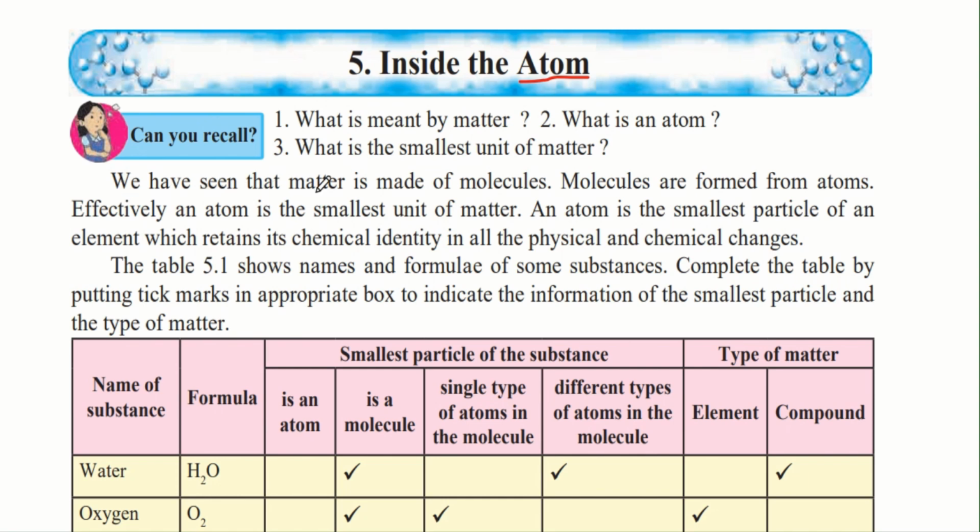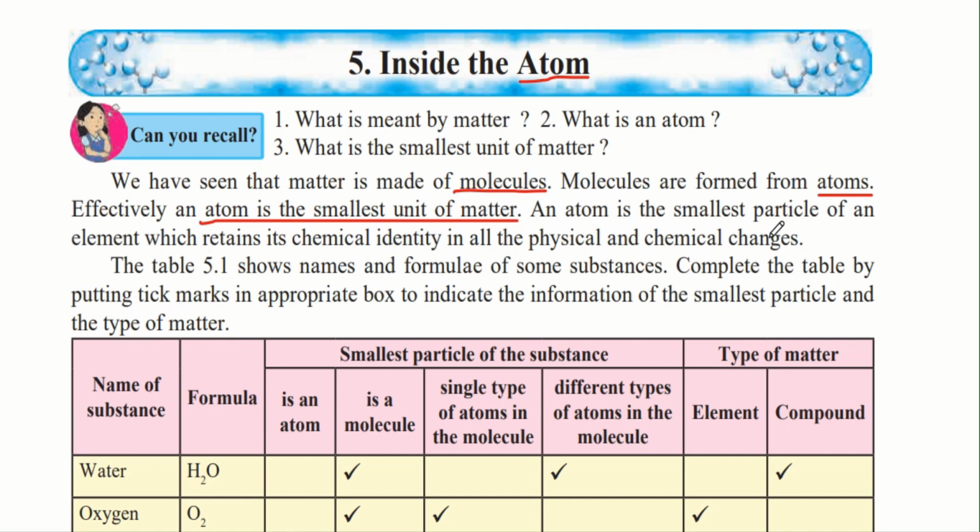We have seen that matter is made of molecules. Molecules are formed from atoms. So, in our surroundings, there are various substances, and each of them is made of matter. And within this matter are molecules. And molecules are nothing but different forms of atoms. Effectively, an atom is the smallest unit of matter. So, the atom is the smallest unit of matter.